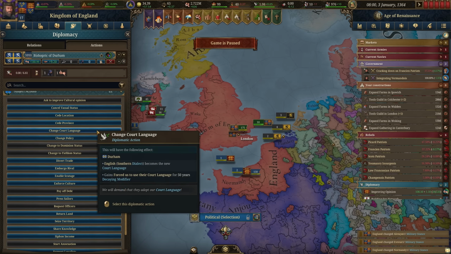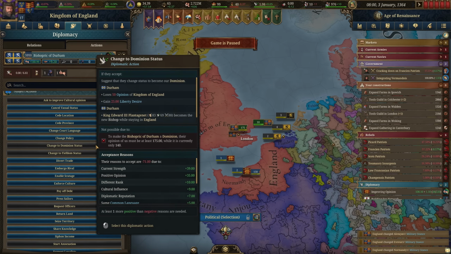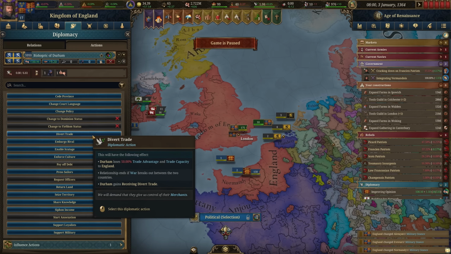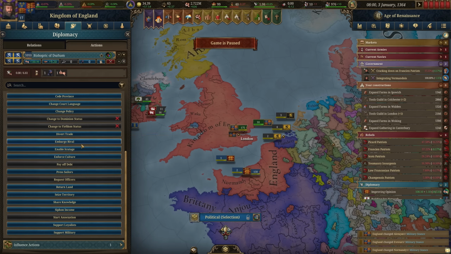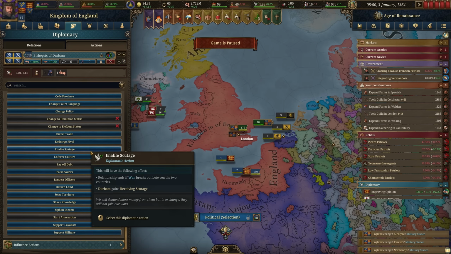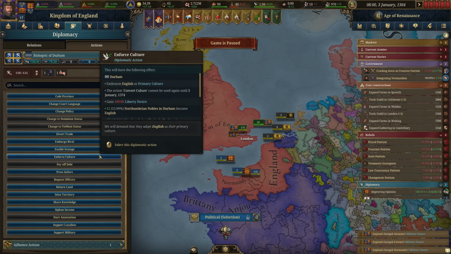You can also demand that they change their court language or change a policy, change up their status. You can have them divert trade so that 50% of their trade advantage and trade capacity would go to you. However, with many of these actions or demands that you can take, they do have a penalty that will reduce your subjects' loyalty, since obviously they're not happy about the demands you're making on them. You can force them to embargo a rival. This one here is what we'll be looking at in a minute, but we'll go through the rest of these. You can enforce your culture on them.